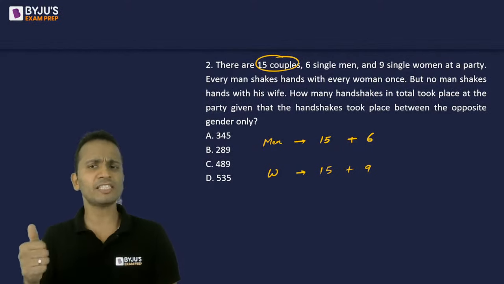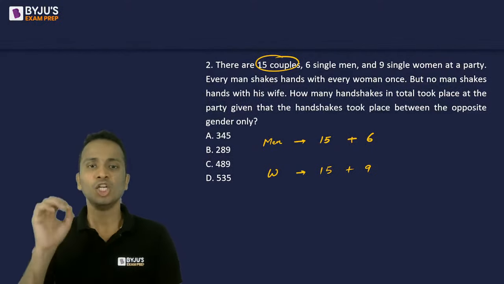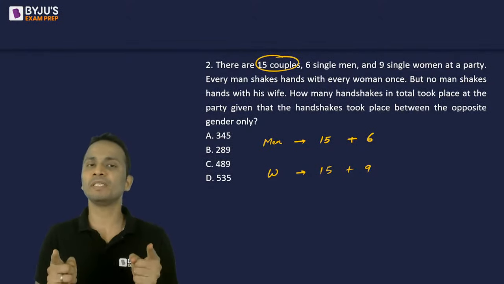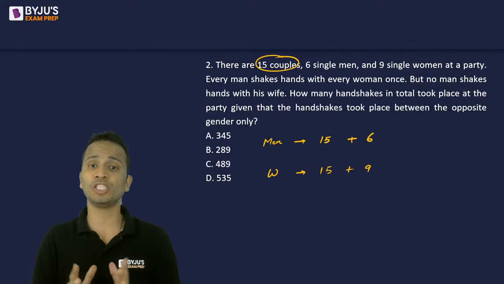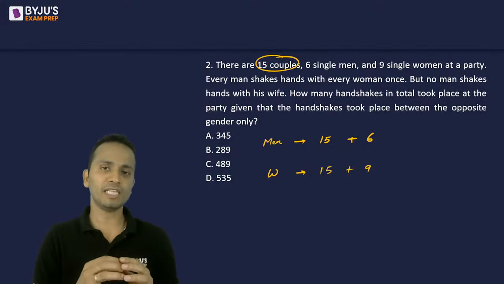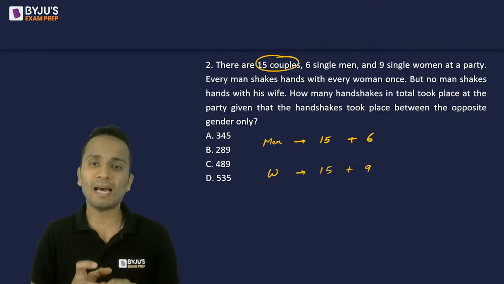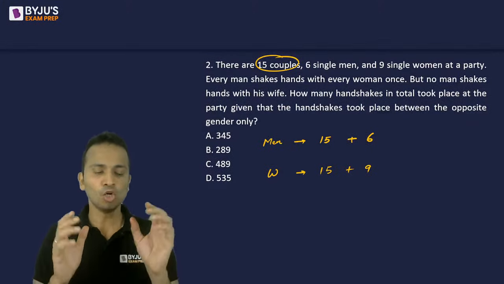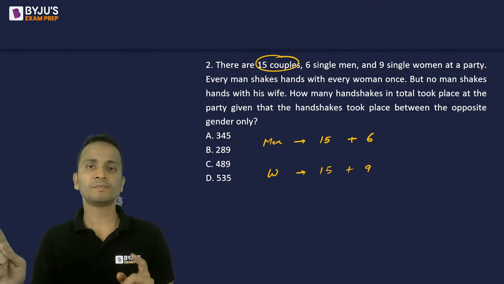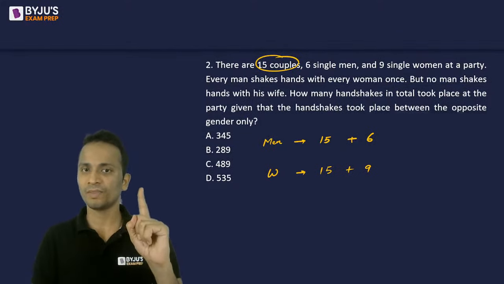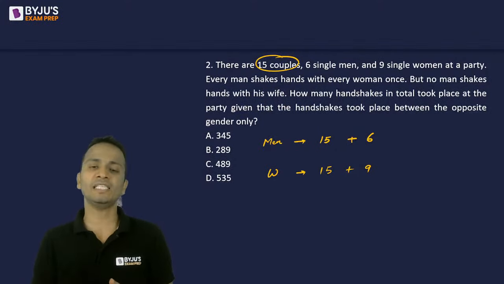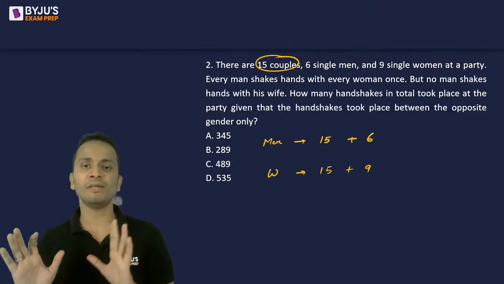Now, every man shakes hands with every woman, but no man shakes hands with his wife. And handshakes will happen between the people of opposite gender. Okay, so any man who is married will shake hands with all the women except one. Any man who is unmarried will shake hands with every woman in the party.